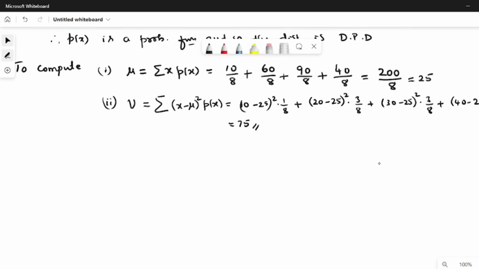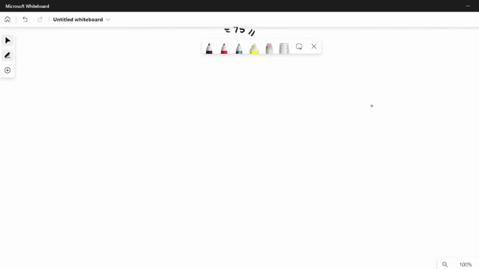Okay. Now let us consider one more problem. Problem number 2. Find k such that the given distribution is a discrete probability distribution. Here, instead of discrete they have used the word finite. Finite is the same as discrete.